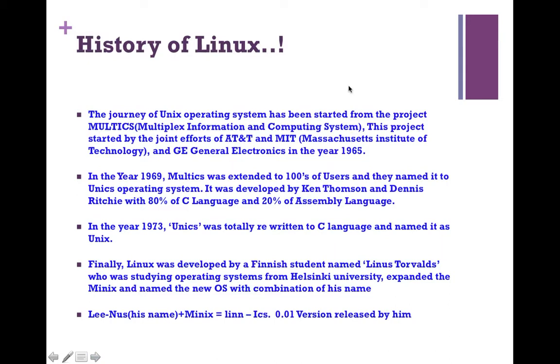And history of Linux. The journey of the Unix operating system started from the project Multics, Multiplexed Information and Computing System. This project was started by the joint efforts of AT&T, MIT, Massachusetts Institute of Technology, and GE, General Electric, in the year 1965. In the year 1969, Multics was extended to hundreds of users and they named it the Unix operating system. It was developed by Ken Thompson and Dennis Ritchie with 80% C language and 20% assembly language. In the year 1973, Unix was totally rewritten in C language.